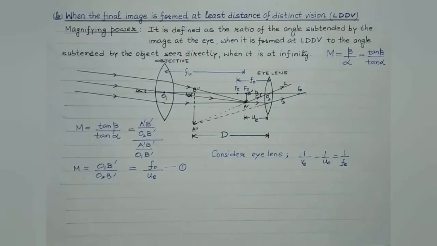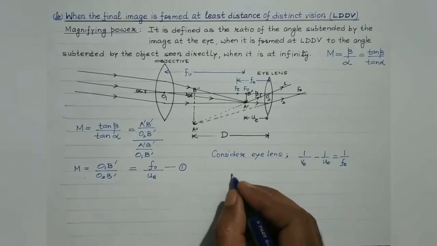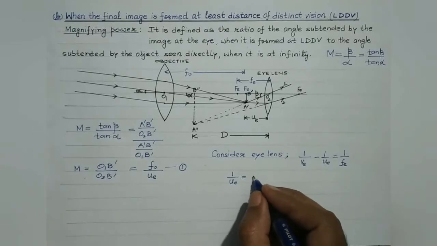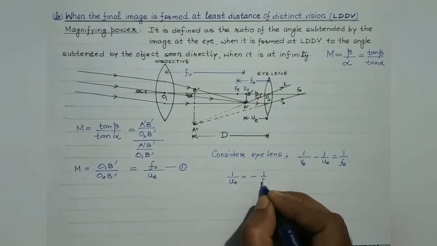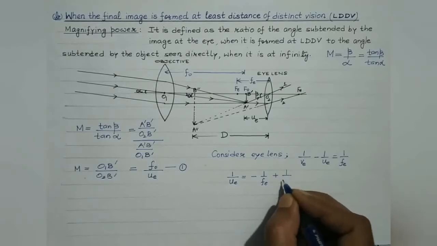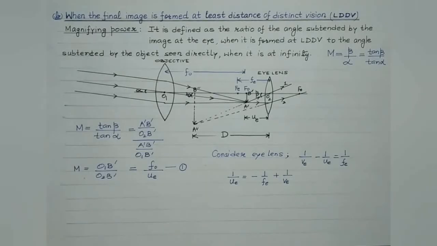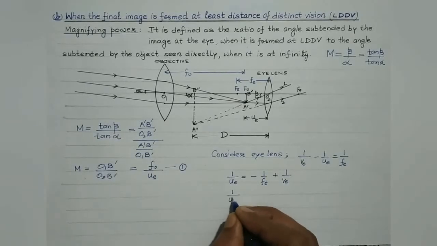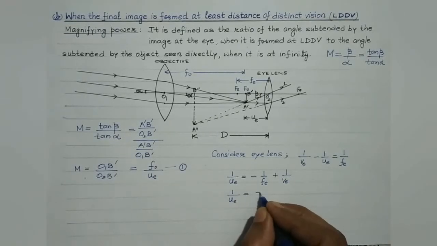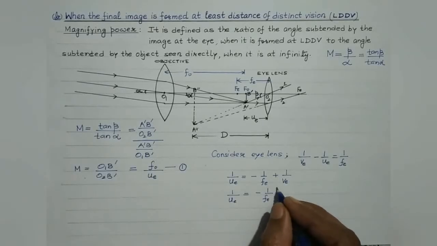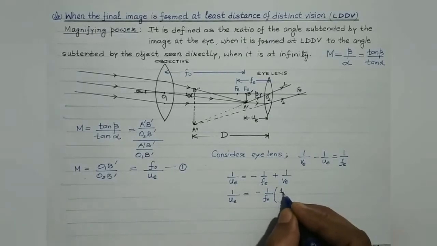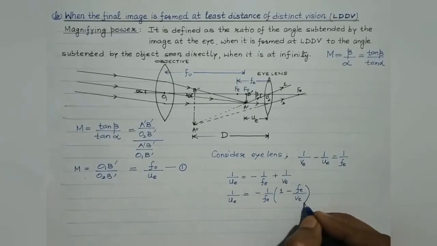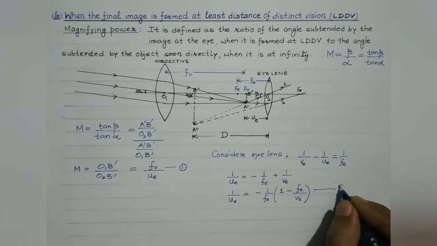This is the lens equation. So what we do is, 1 by UE may be rearranged as minus 1 by FE plus 1 by VE. Simply, students, try to rearrange the terms, right? So it can be further rearranged as minus 1 by FE, if I take it as common, then I'll be left with 1 minus FE divided by VE, isn't it? So put this as equation number 2.